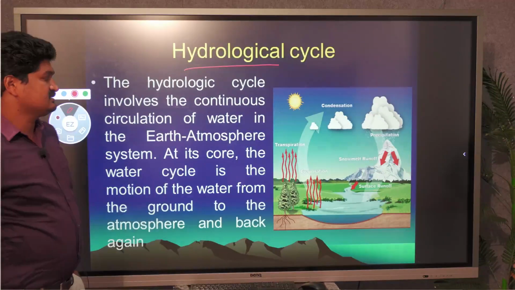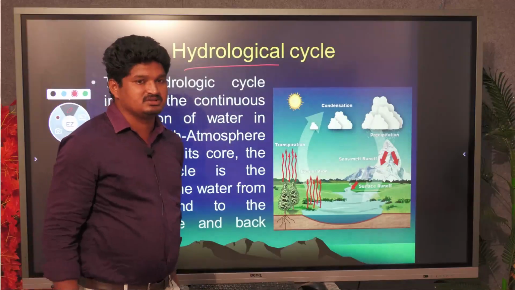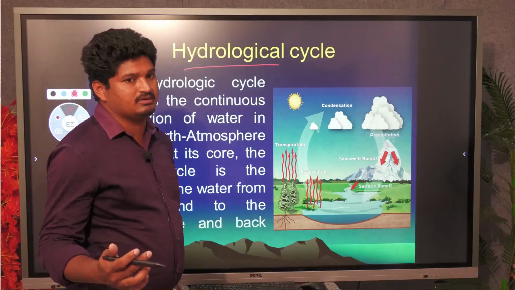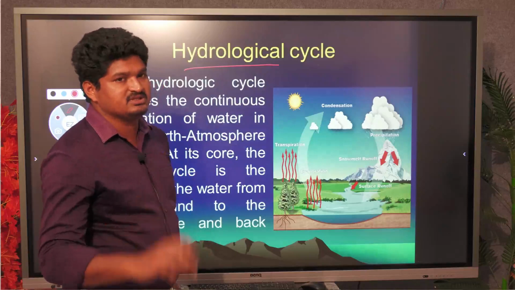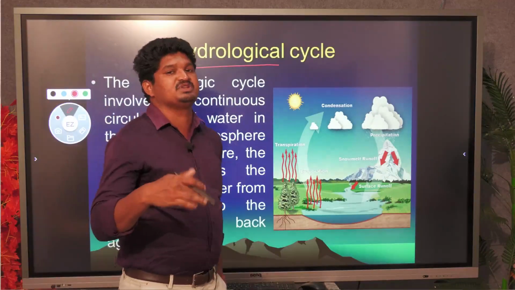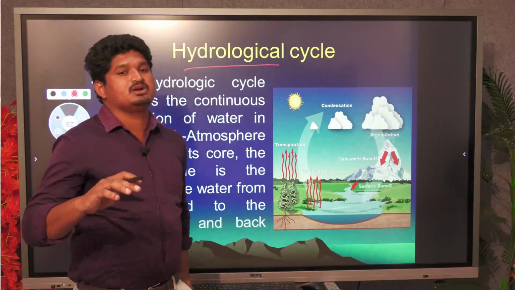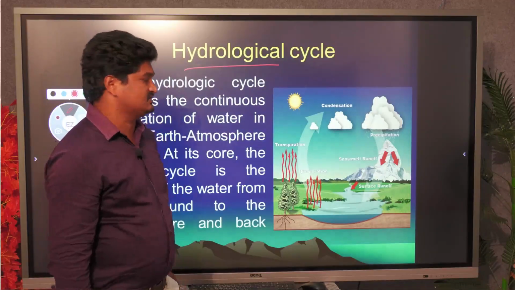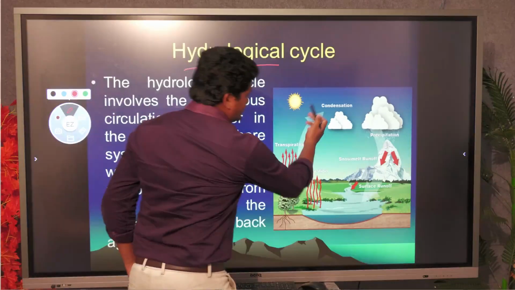In the hydrological cycle, some parameters we have to consider. If any one parameter changes naturally, it will affect precipitation. It can cause low rainfall in particular regions. So this is about rainfall.